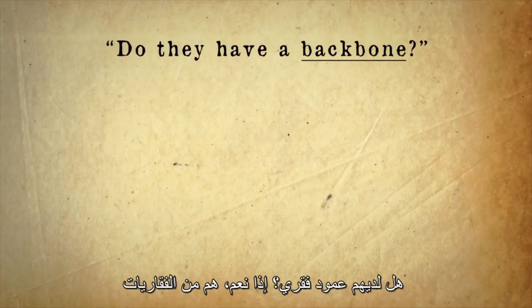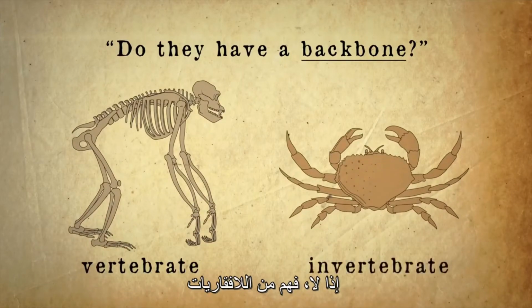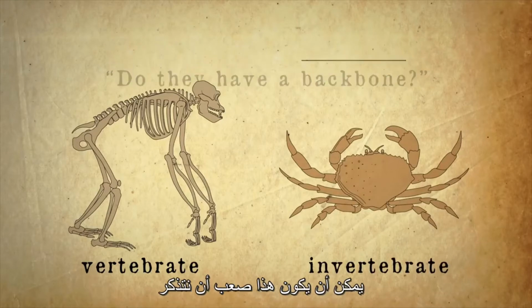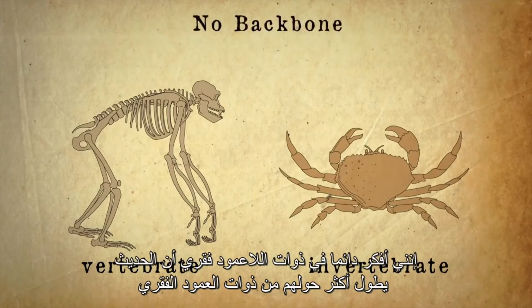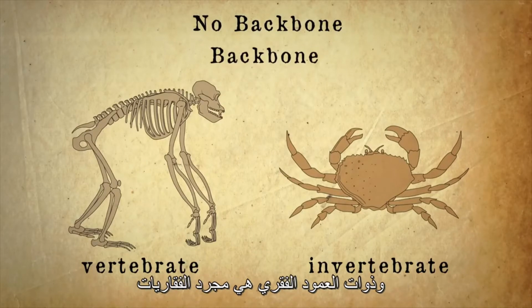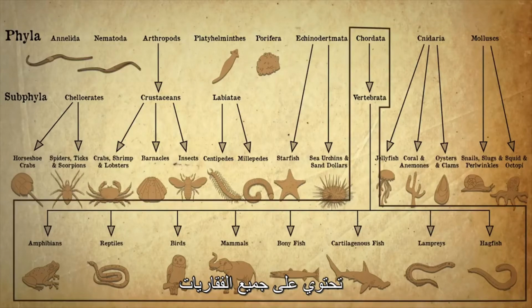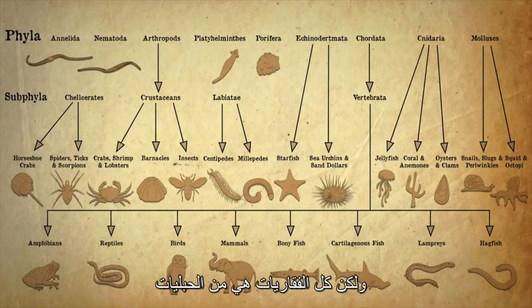A big question to ask is, do they have a backbone? If yes, they are a vertebrate. If no, they are an invertebrate. This can be tricky to remember. I always think of no backbone is longer to say than backbone. So no backbone must be invertebrate, and backbone is just a vertebrate. All of these are invertebrates, and just these here, the chordata, contain all of the vertebrates. Not all chordates are vertebrates, but all vertebrates are chordates.